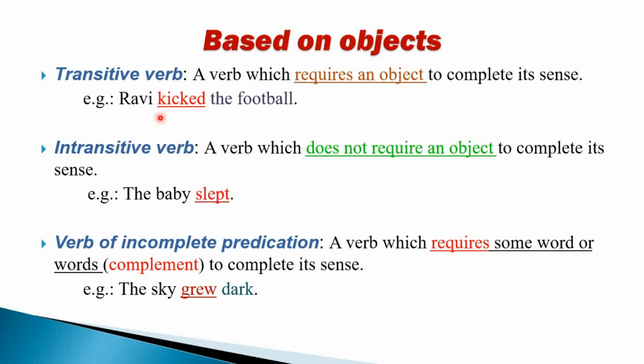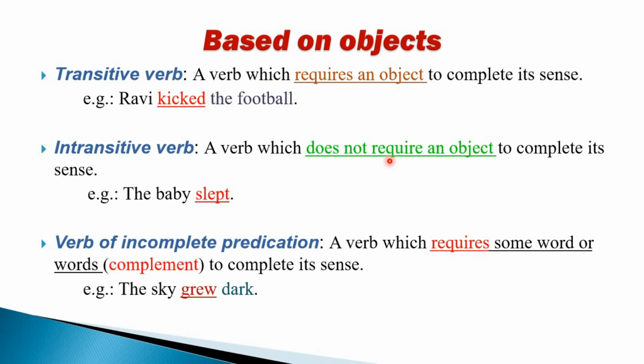Like in example, Ravi kicked the football. Here the verb kicked is received by the football. So here the football is an object. So kicked is a transitive verb. Coming to intransitive verb. Intransitive verb is a verb which does not require an object.